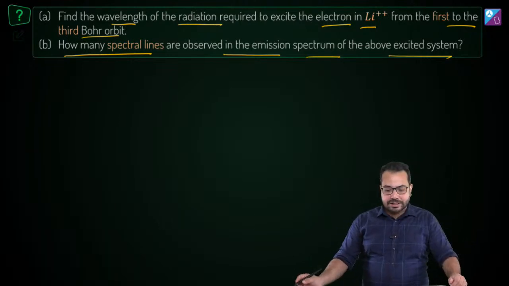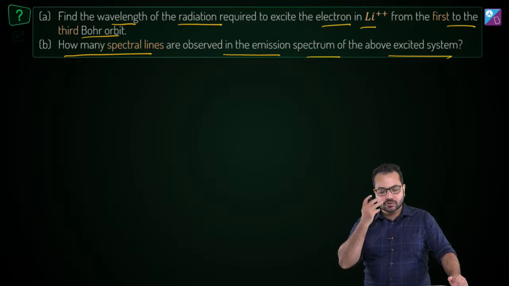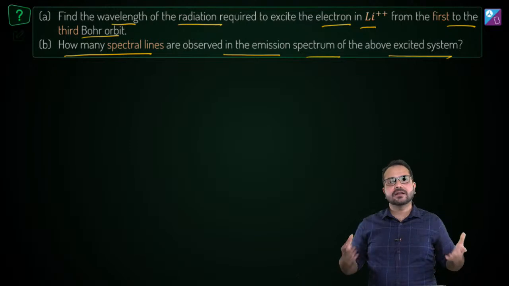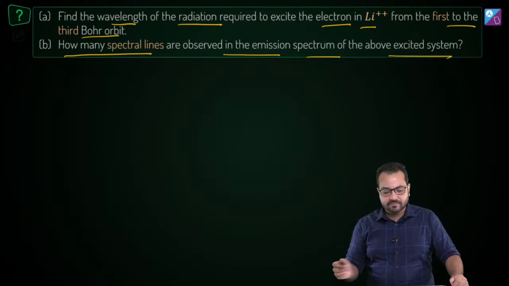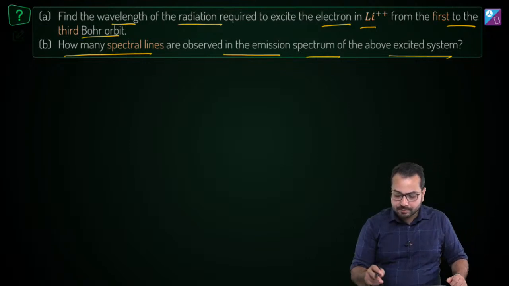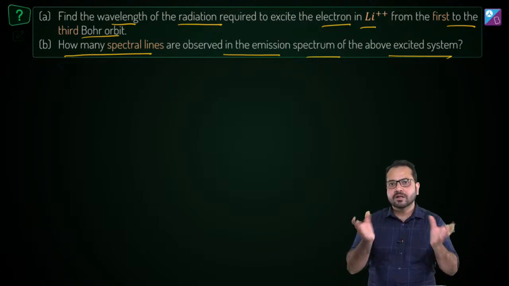Pratham is saying Rydberg equation. Yes, we can certainly use the Rydberg equation, or as I said, if we can know the energy of transition. Okay, so what were the energies? So the transition is happening from the first to the third Bohr orbit. Okay, now this is very simple.